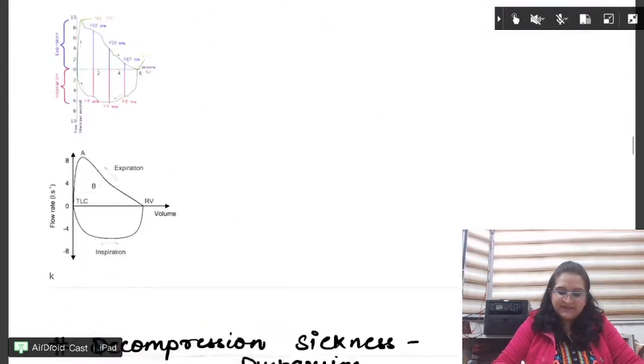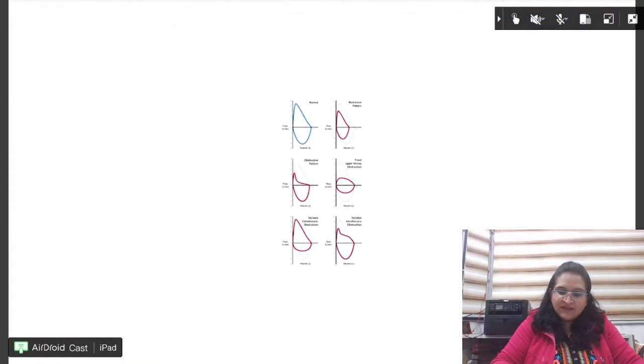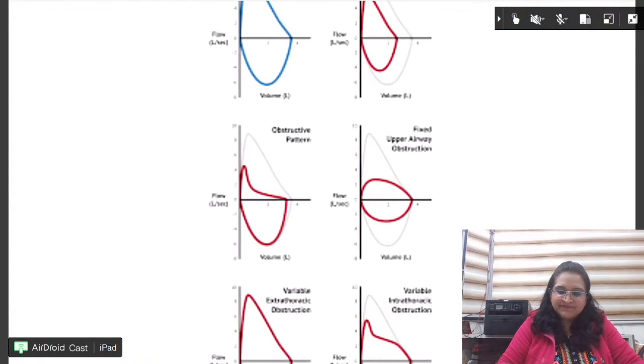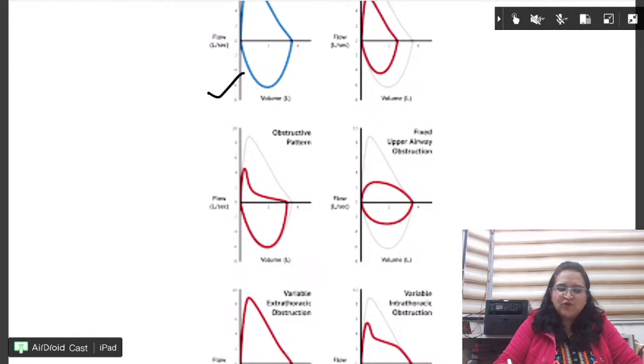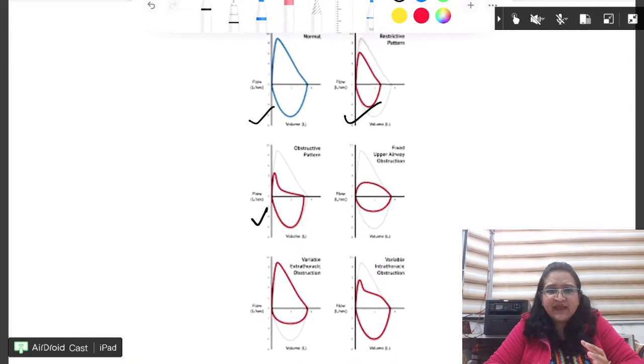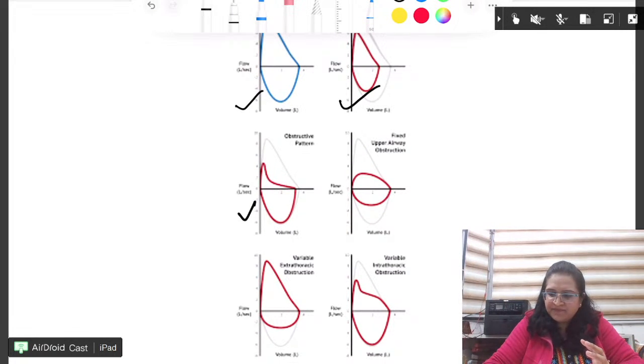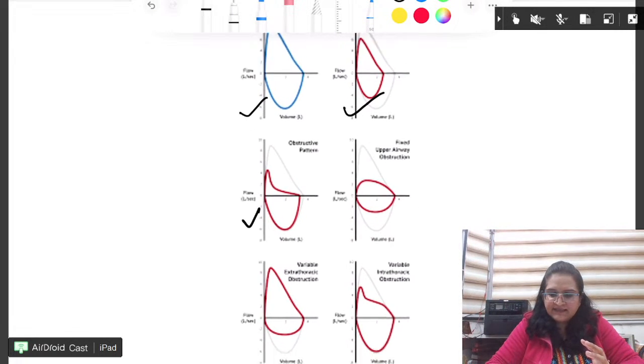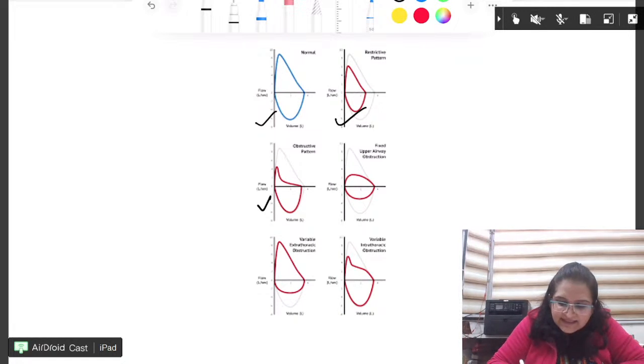What do you want me to repeat, beta? Okay. The flow volume loops. Flow volume loops, beta, only 3 loops. Have a look. That's it. No explanation required in this. I think now you can see it. Can you see this blue one, everyone? This is the normal flow volume loop.